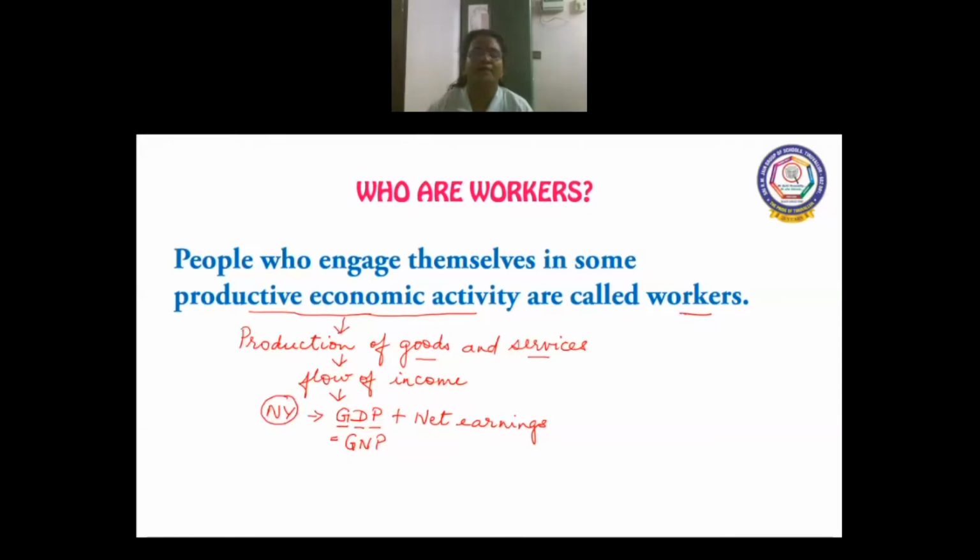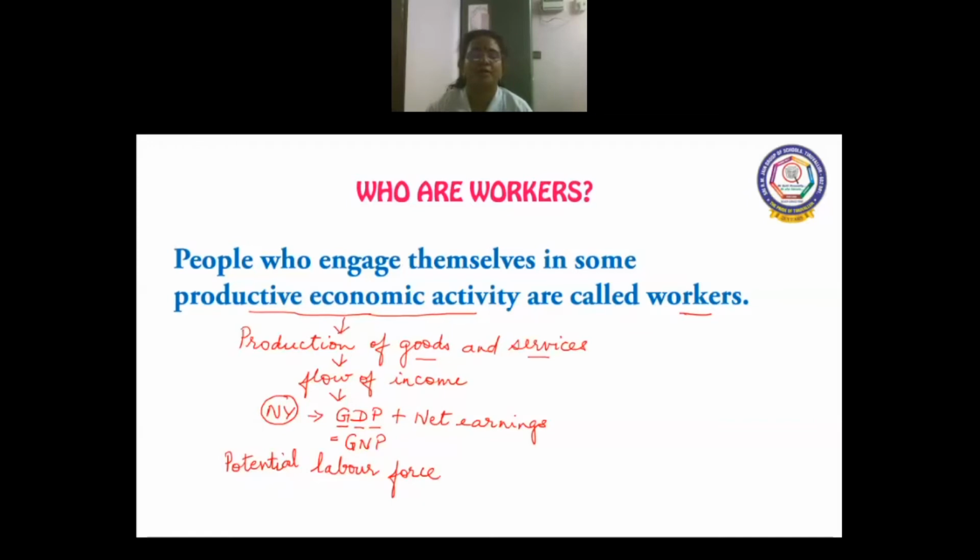Now, apart from this, you need to know what is potential labor force. All these workers who contribute to the national income, we call workers. Some people do not work at all. When they are able to work but not willing to work, even if a job is given, we call them voluntarily unemployed.